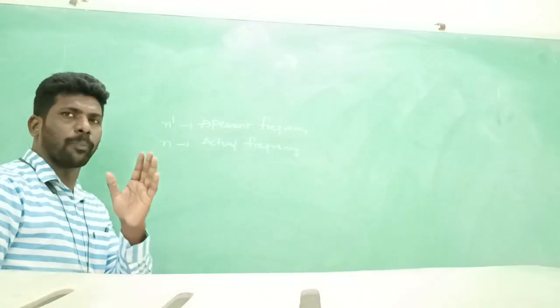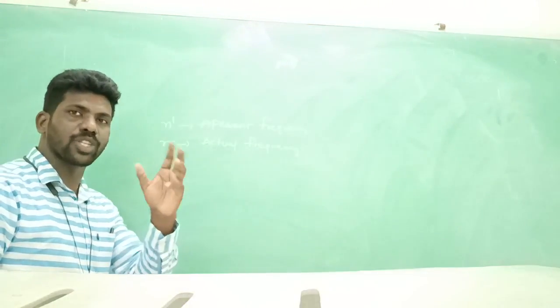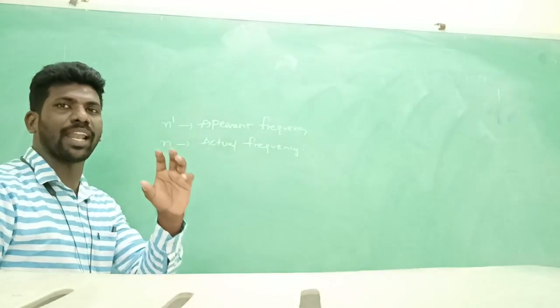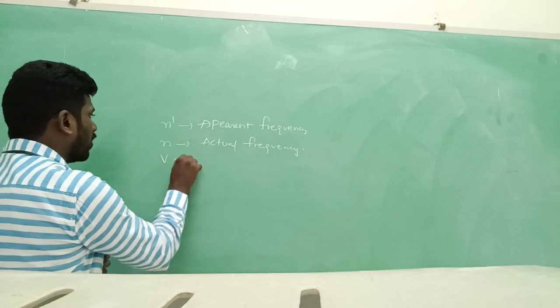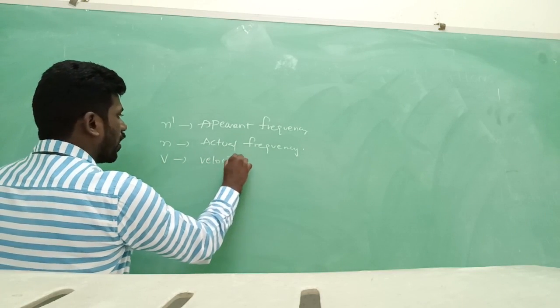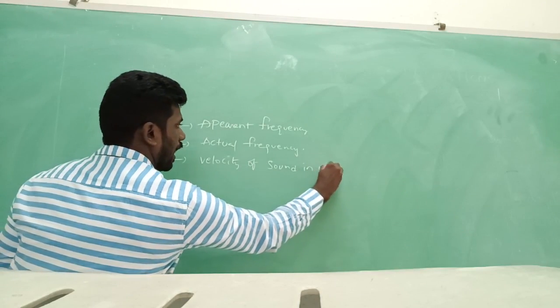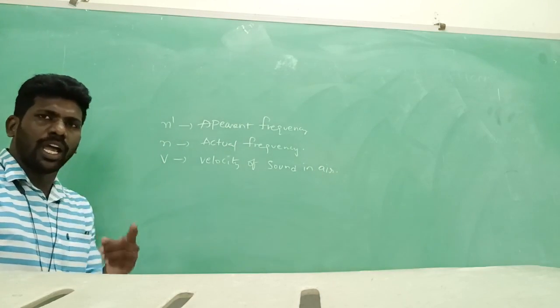The source produces a sound, and that sound travels in air with a velocity V. V is the velocity of sound in air.